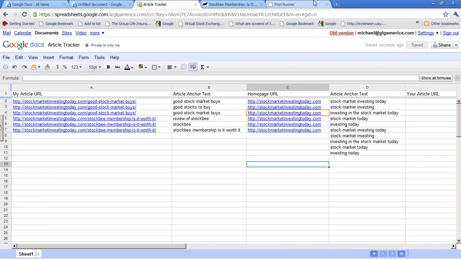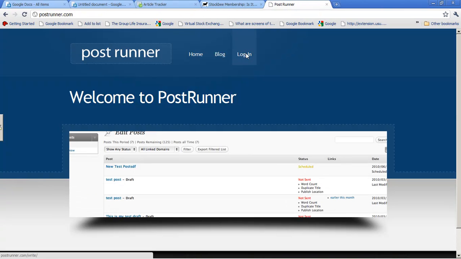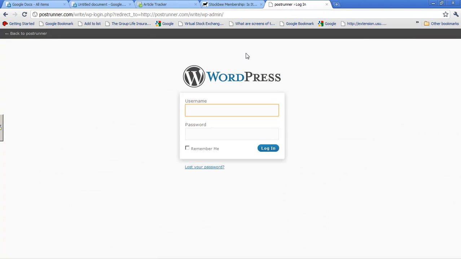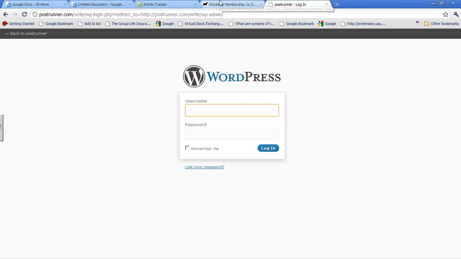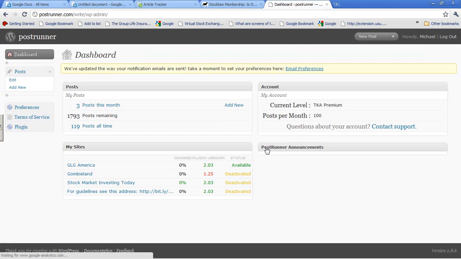So what you would do then is you go to PostRunner and you'd log in. And over here in I think in the other article I wrote for you that I shared with you, I think I got the username and password in there. And this is a WordPress dashboard. And what you'll want to do is you can see here at the dashboard, if you hit edit,